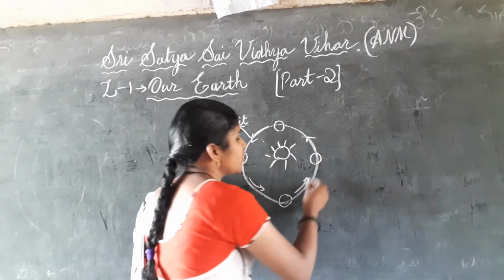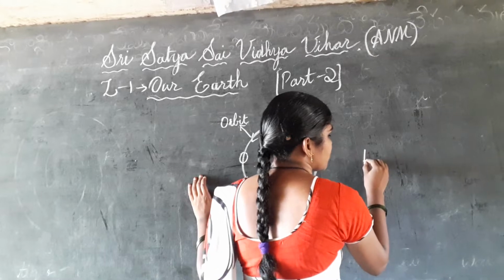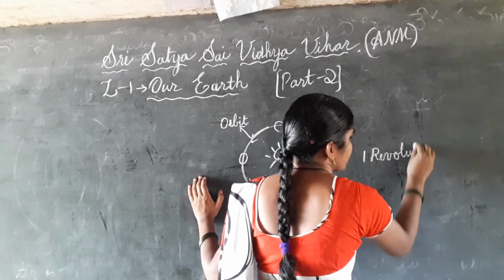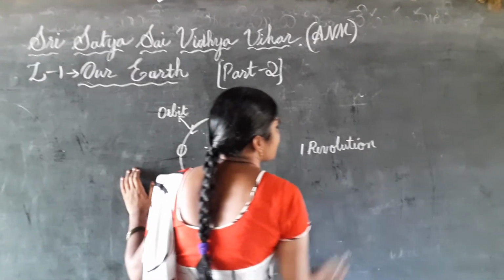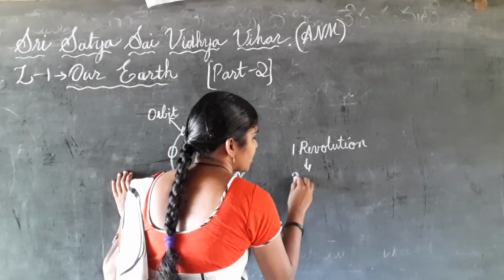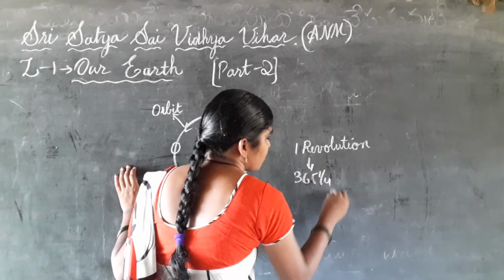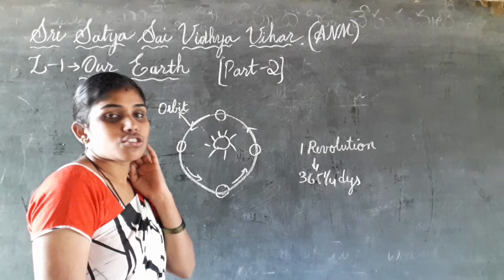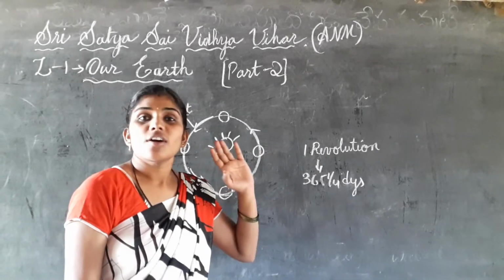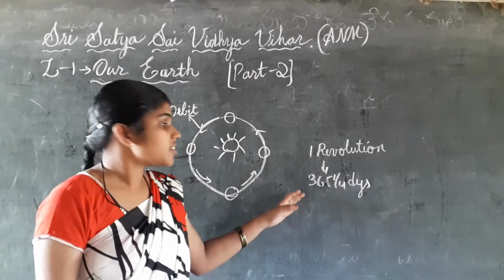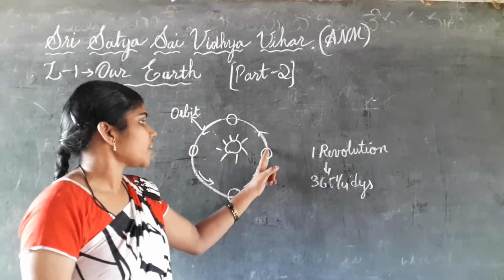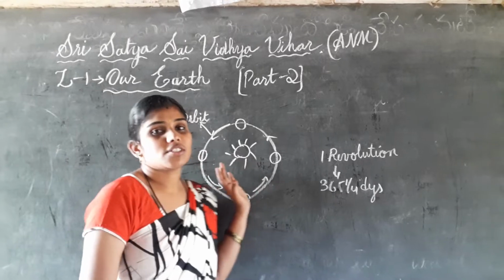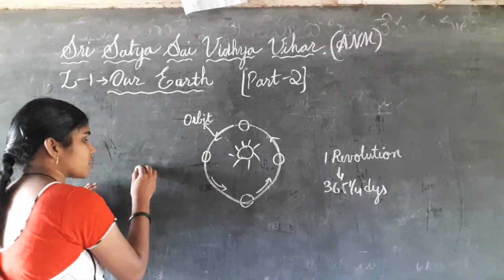We already discussed that one revolution will take 365 and 1 by 4 days to complete one revolution around the sun. So what is the speed of the Earth?